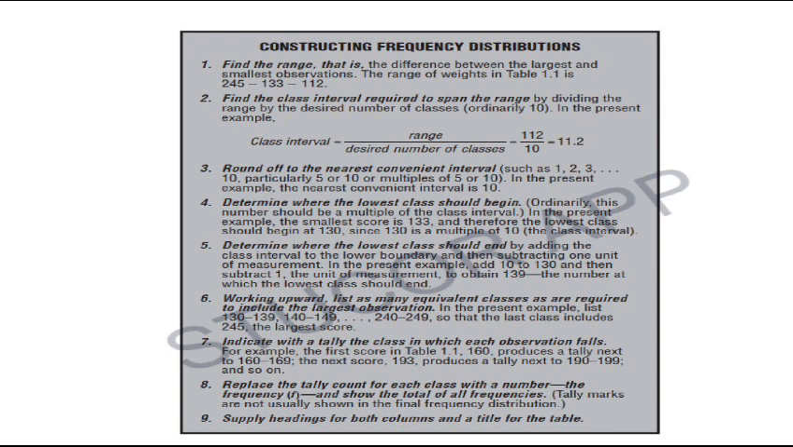Indicate with a tally the class in which each observation falls. For example, the first score in the table, 160, produces a tally next to 160 to 169. The next score, 193, produces a tally next to 190 to 199, and so on.